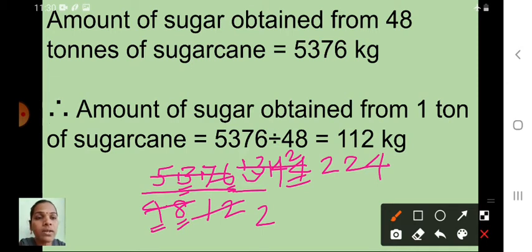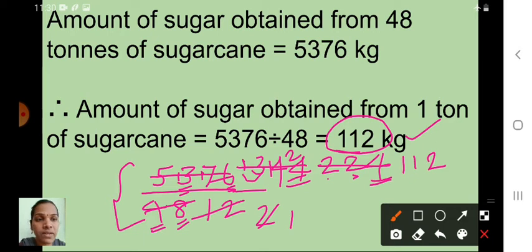So 224 upon 2. Can we use the 2's table here to cancel this number? Yes. 2 1s are 2. In 2, how many 2s are there? 1. Here again 2, how many 2s? 1. Here 4 is there. Can anyone say how many 2s are 4? Very good, 2 2s are 4. So 112 kilogram. I hope you understood how we got this 112 kilogram. We have to cancel and divide like that. So the answer is 112 kilogram of sugar. Understood children?